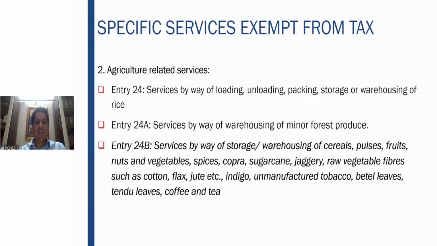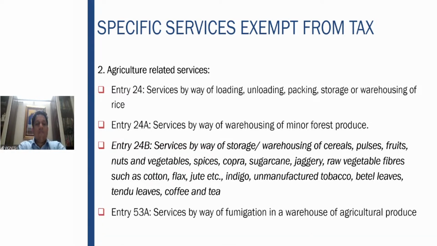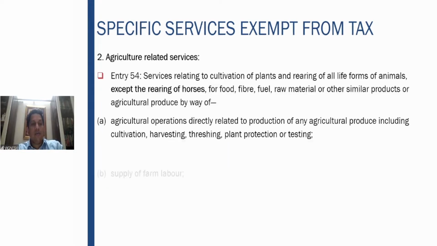Then storage and warehousing of cereals, pulses, fruits, nuts, vegetables, multiple things are given. Just go through it because there are multiple entries. So we'll be a bit fast in some cases where it is not that important. Any queries you can feel free to ask. Services by way of fumigation in a warehouse of agricultural produce are also exempt.